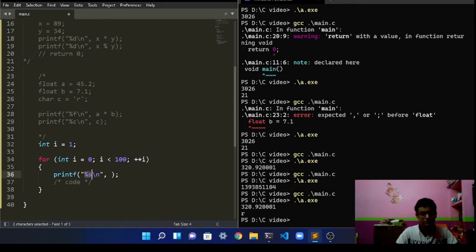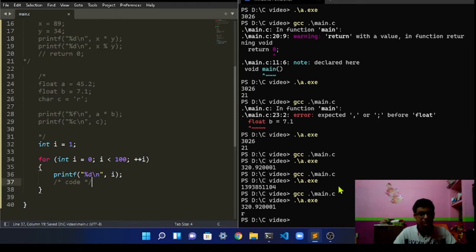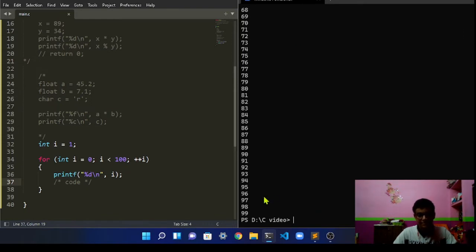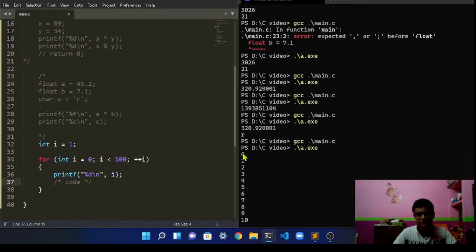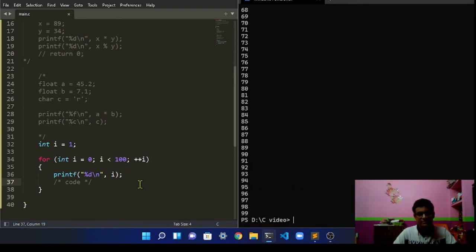printf %d, let's go here and type i. Let's first compile the code and run it, and as you can see, it printed out a bunch of numbers from 1 to 99. It did that because i was less than 100. So if we put equals to this and compile it yet again, as you can see, it printed till 100.